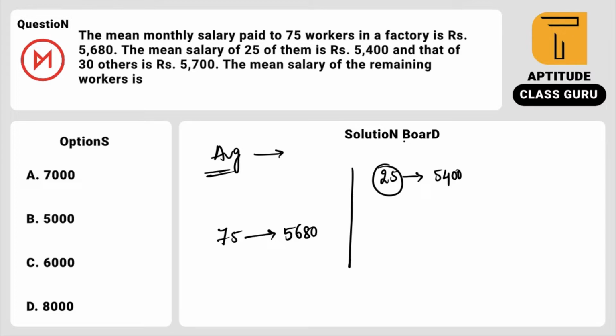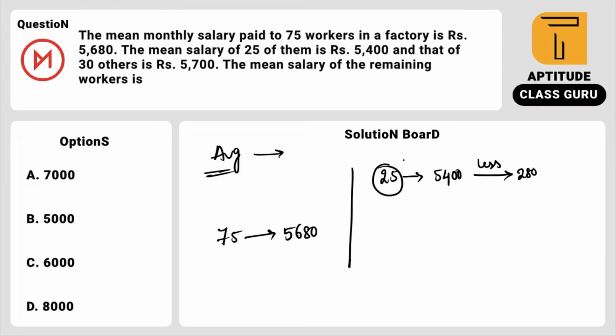Here everyone becomes 5,400. The amount they are less is the difference between 5400 and 5680, which is 280.